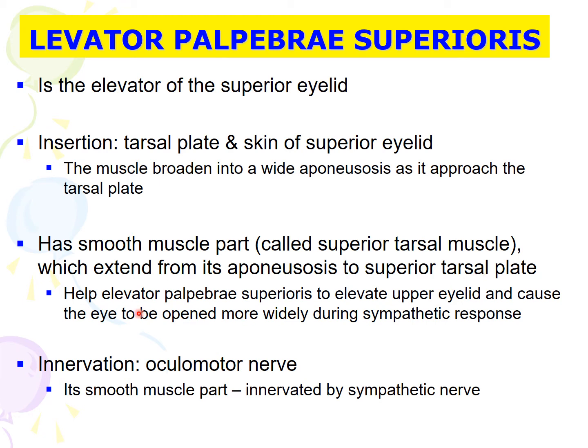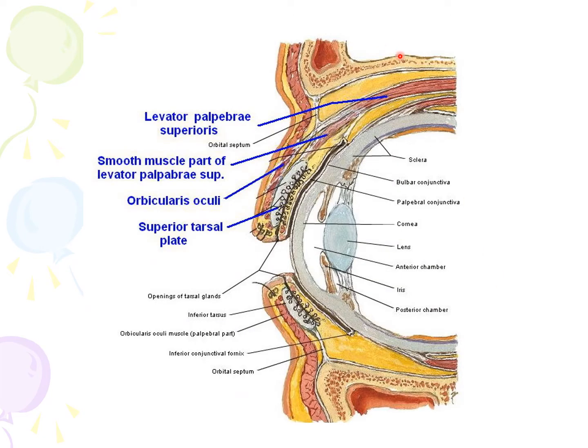And this smooth muscle part is supplied by the sympathetic fibers, whereas the skeletal muscle part is supplied by the oculomotor nerve. In this picture, you can see levator palpebrae superioris has 2 parts, skeletal muscle part and smooth muscle part. The skeletal muscle part is supplied by the oculomotor nerve, whereas the smooth muscle part is supplied by the sympathetic fibers.